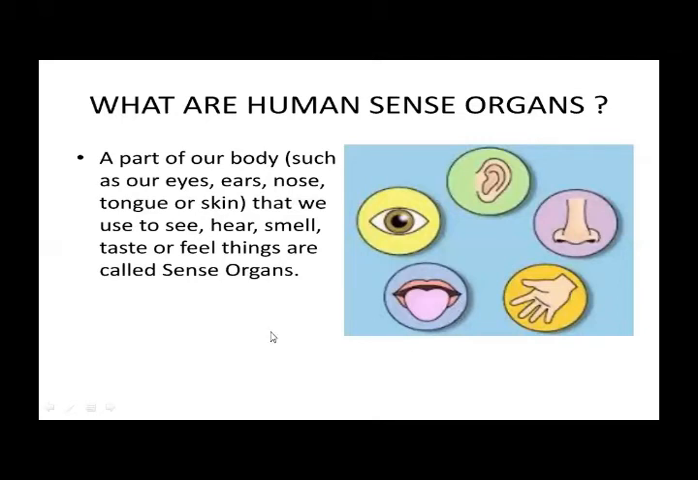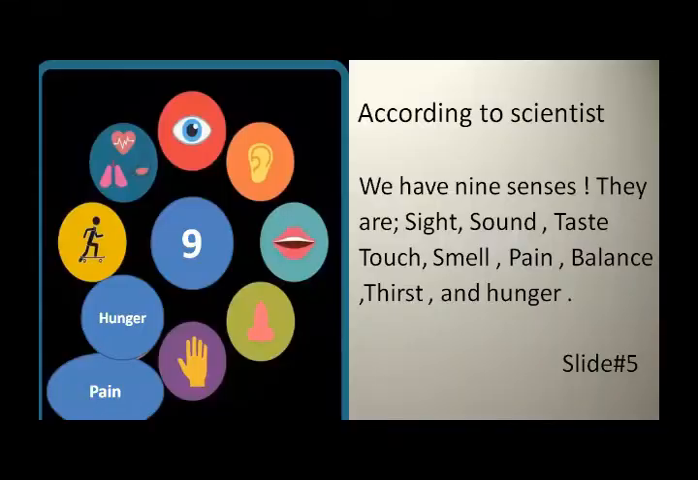Okay, students. So basically, human beings have 5 sense organs. How many sense organs? Human beings have 5 sense organs. Have you got it?